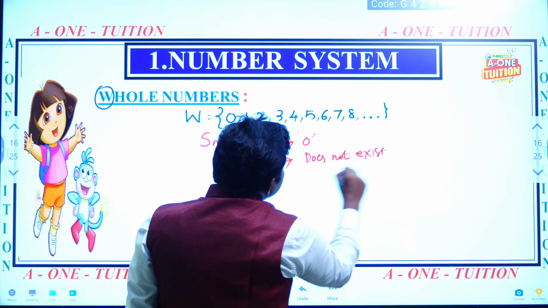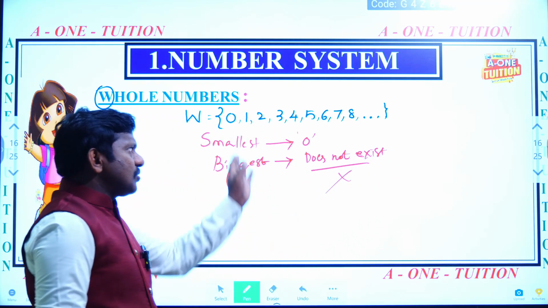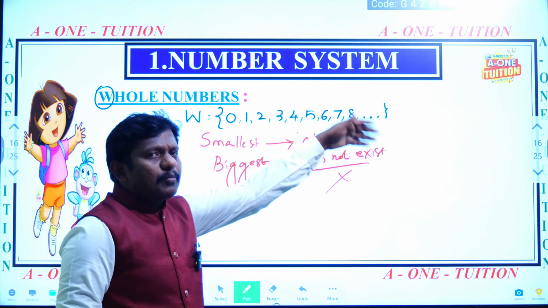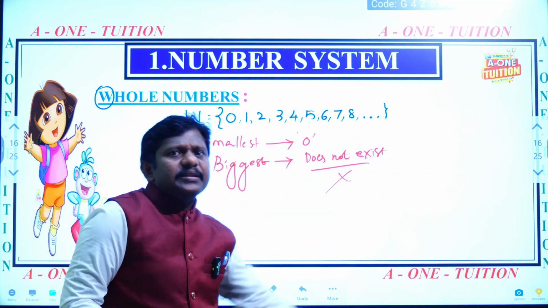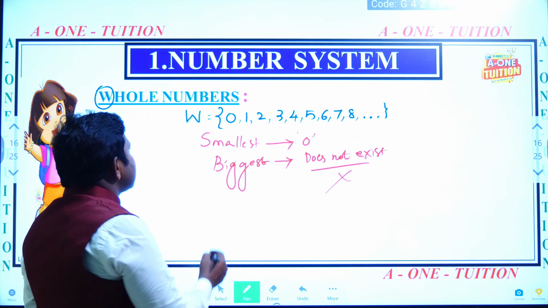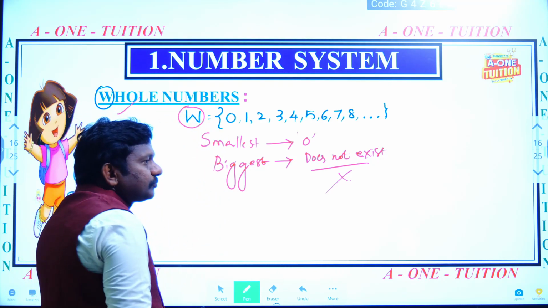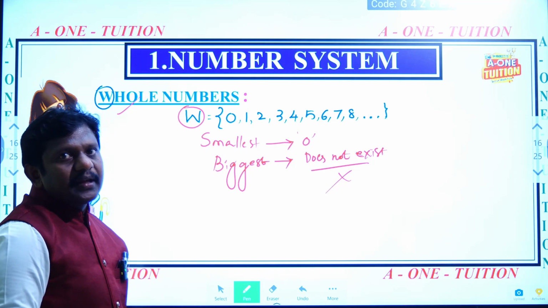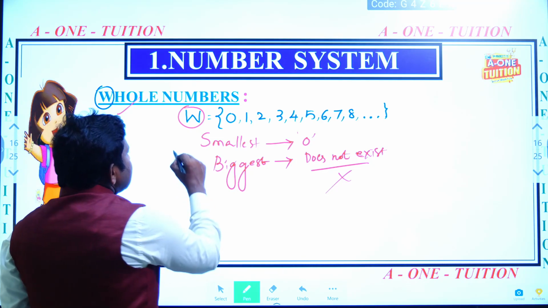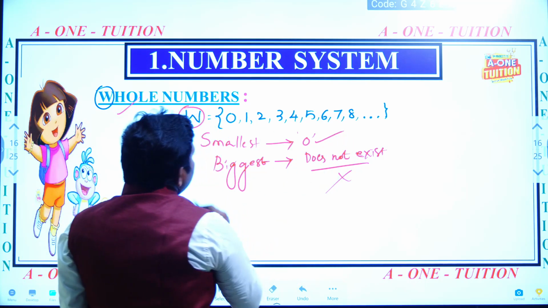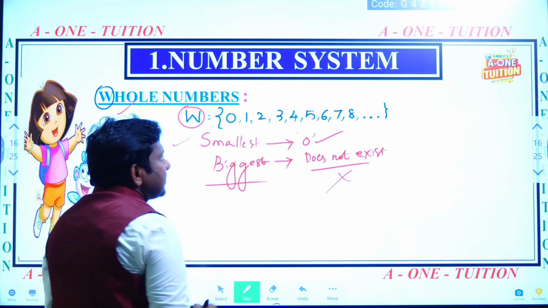Does not exist means we cannot write it; after that one more number is there. So finally, whole numbers are indicated by the capital letter W in the English alphabet. The smallest whole number is 0 and the biggest whole number does not exist.